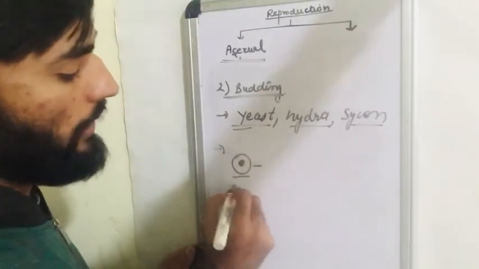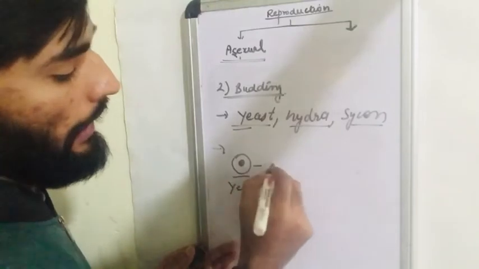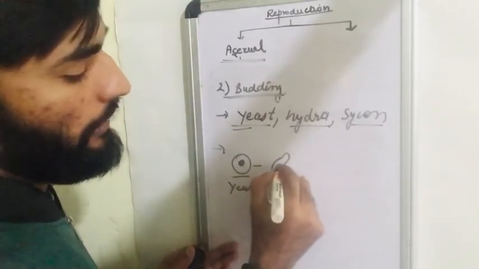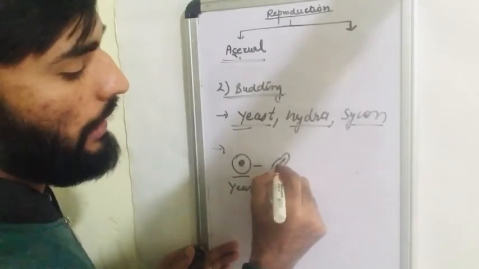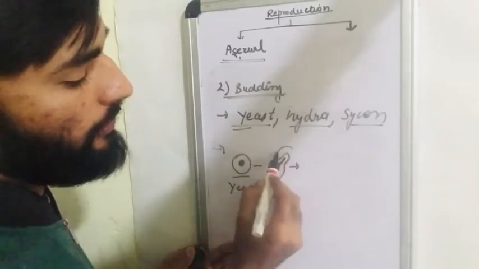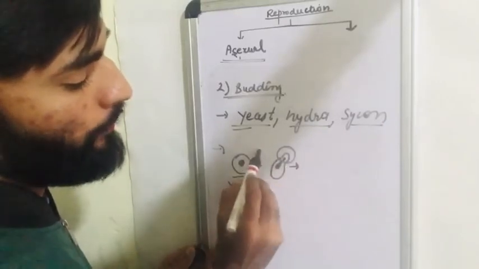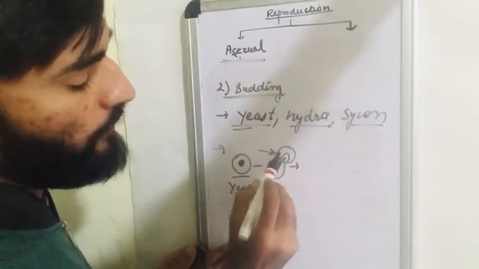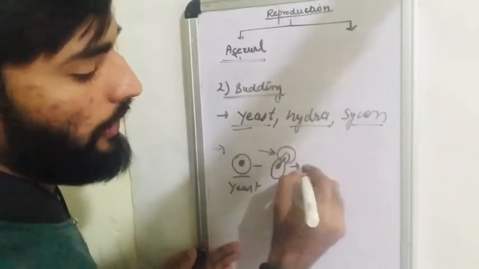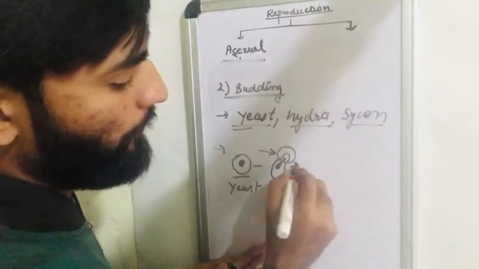Just imagine it's a yeast cell with its nucleus. Firstly, the nucleus starts to divide internally, and then you can see a notch, which is the starting point of the bud from where the cell starts budding.